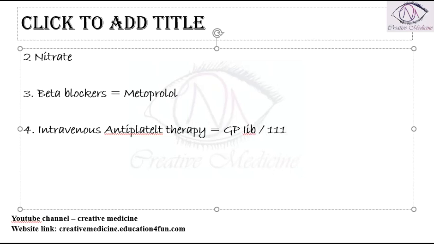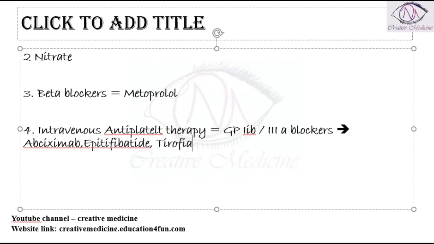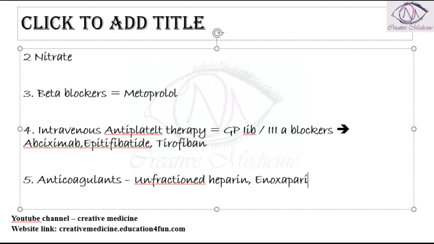GP2B/3A blockers, like abciximab, eptifibatide and tirofiban. Similarly, anticoagulants are also indicated, like unfractionated heparin, enoxaparin, fondaparinux or bivalirudin.